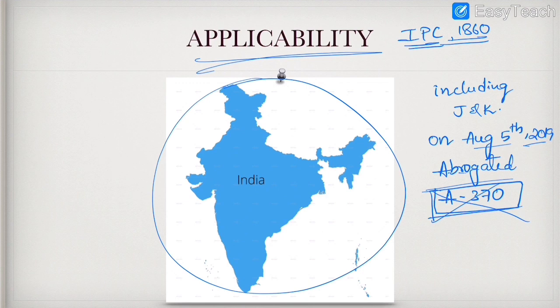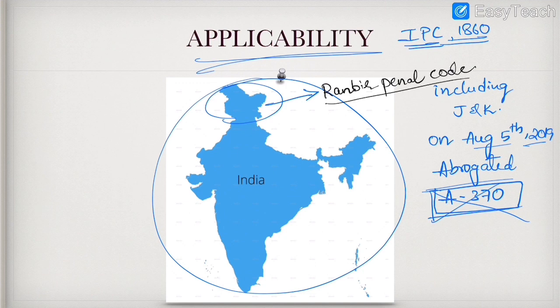So what happened before was Jammu and Kashmir had a separate penal code called the Ranbir Penal Code. Jammu and Kashmir had their own separate Ranbir Penal Code. But after August 5th, 2019, when Article 370 got abrogated, even this Ranbir Code was removed, and now for the whole of India, the Indian Penal Code is applied.